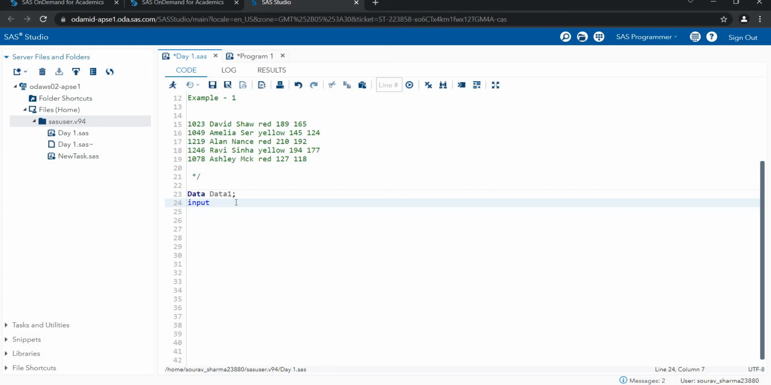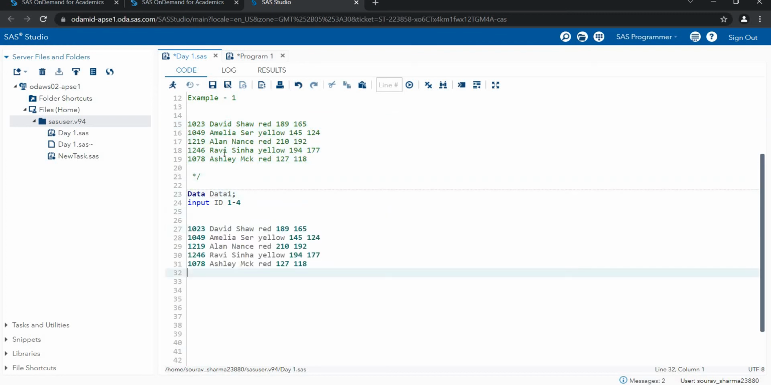So first is my number, which is my ID. Let's suppose I know my ID is 1 to 4. Otherwise, if you want to write nothing here, you can, but if you know the particular format, let's suppose my ID is 4 bit, containing 4 numbers, so I write ID 1 to 4, that is 1 dash 4.